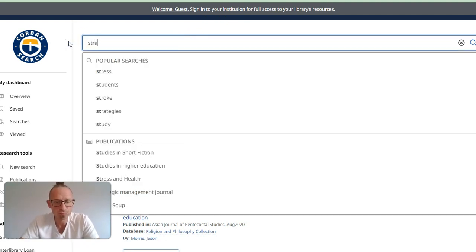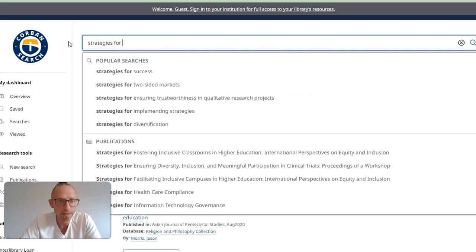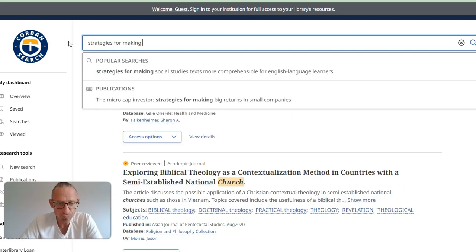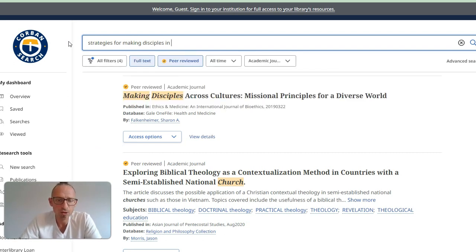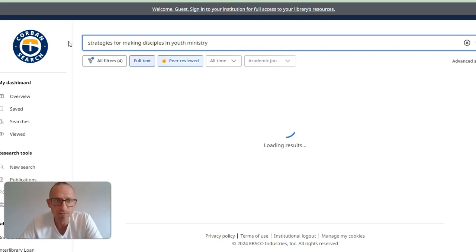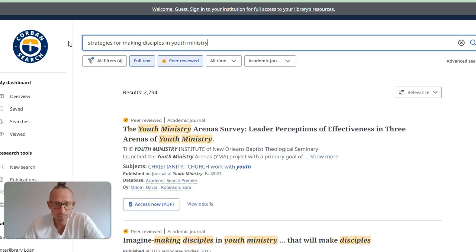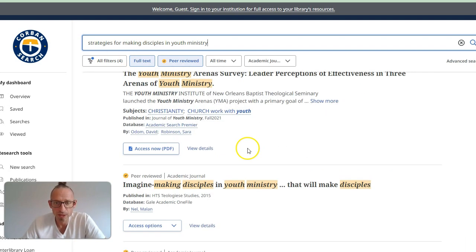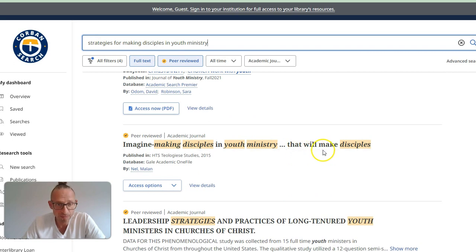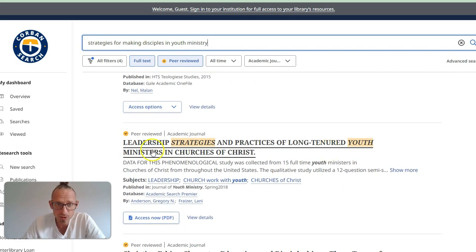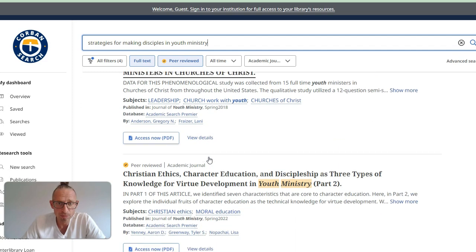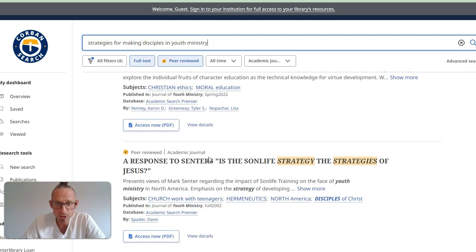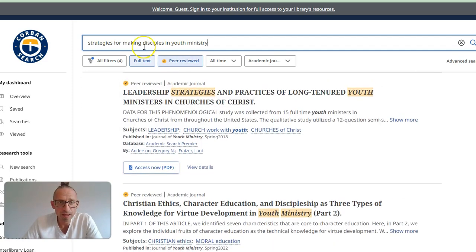Strategies for making disciples in youth ministry. Let's try that. See if we can get a different thing to populate here. So I got youth ministry hits, and imagine, okay, there's the disciples word. Long tenured youth ministers in the church, youth ministry. So not a ton with making disciples.